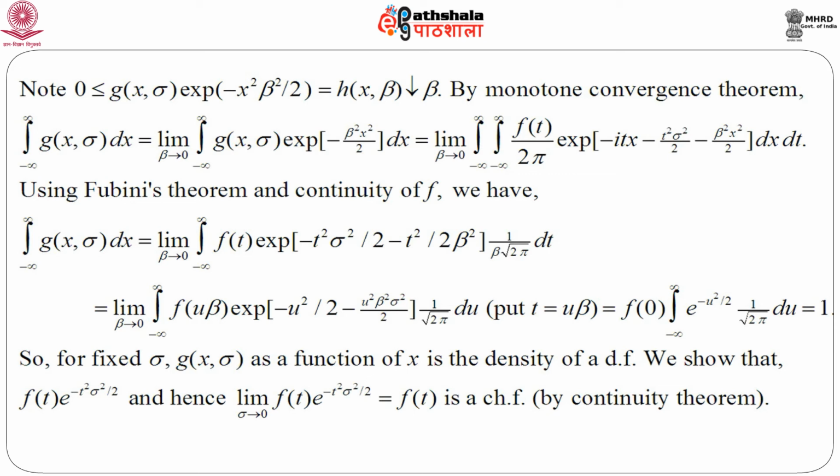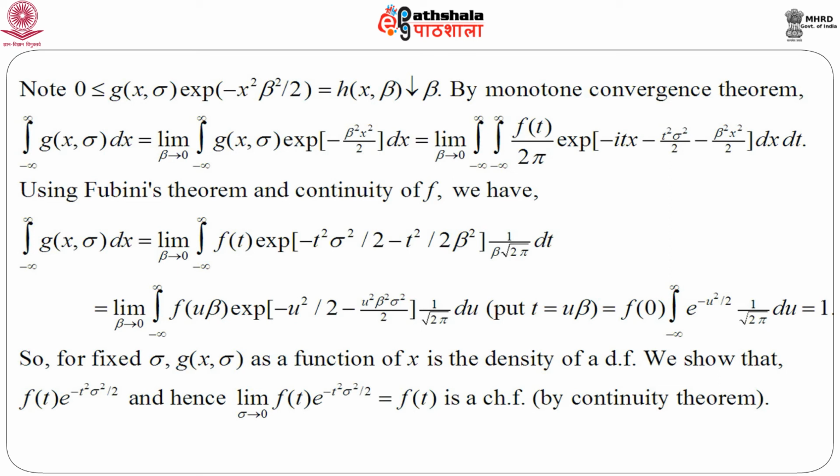Now, this quantity is nothing but the PDF of a standard normal variable, that is a normal 0 1 variable. So, we are basically integrating the PDF of a normal 0 1 variable, which is nothing but 1, and since f of 0 is 1, this entire integral becomes 1. So, what we get is the integral from minus infinity to infinity of g of x sigma dx equals 1.